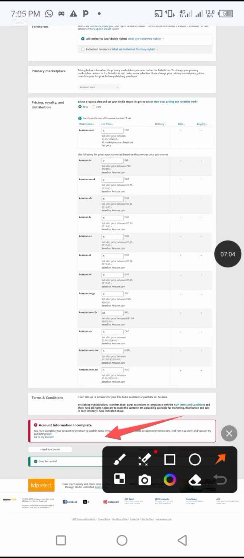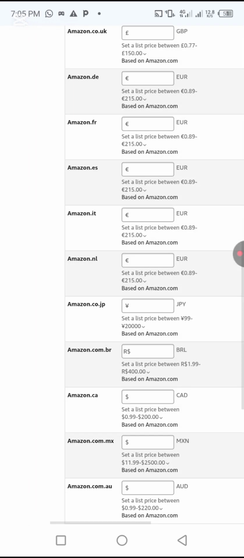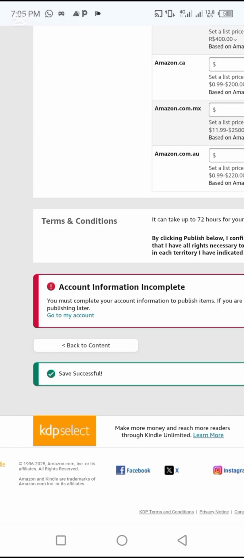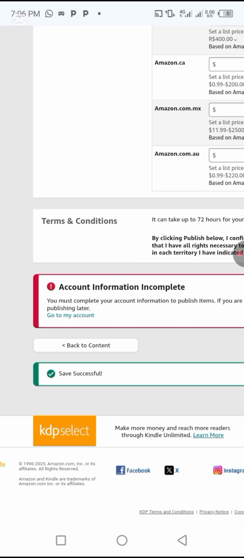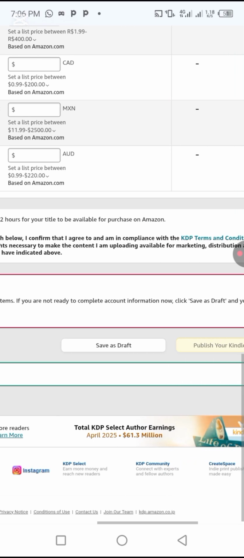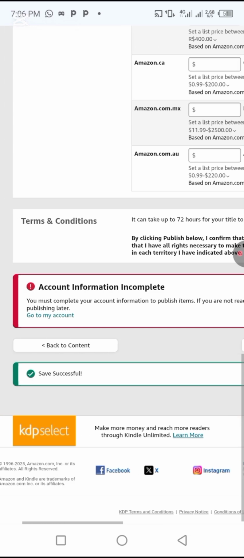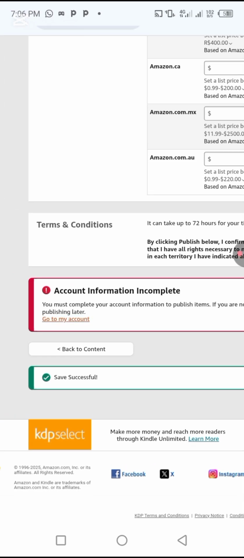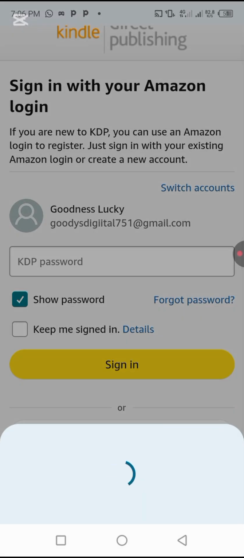You can see under it says account information incomplete. We have saved the work to draft. They said you must complete your account information to publish items. If you are not ready to complete account information now, click save as draft and you can try publishing later. Now let's click at go to my account. For this we can get the information to set the account.